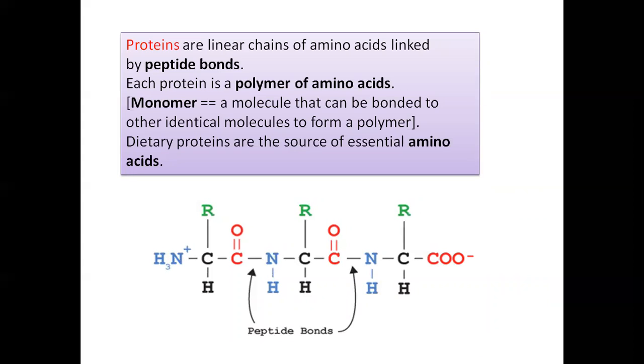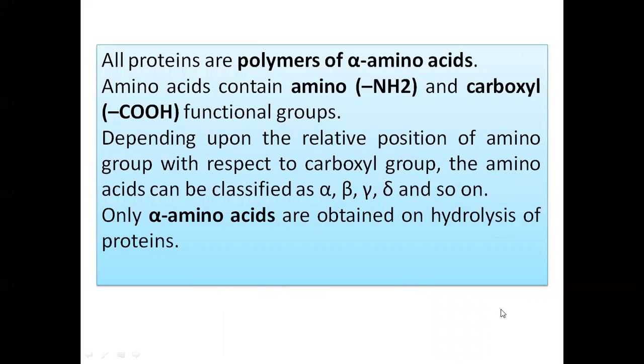And these proteins are formed by the linear chain of amino acids by the linkage of the peptide bond, and therefore these amino acids are called monomers. Okay, this one alpha amino acid, another one alpha amino acid, these are called monomers. A monomer is a molecule that can be bonded to other identical molecules to form a polymer, and here they form the protein polymer. All these proteins are polymers of alpha amino acids.